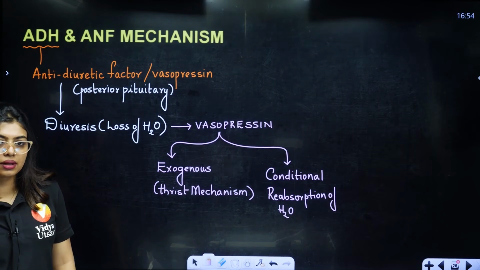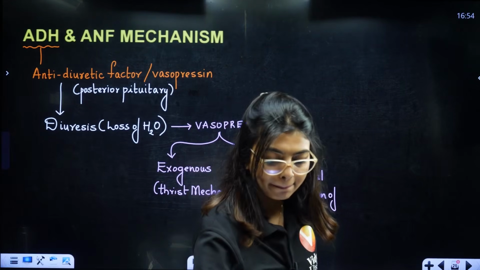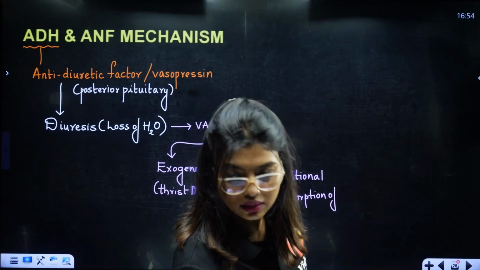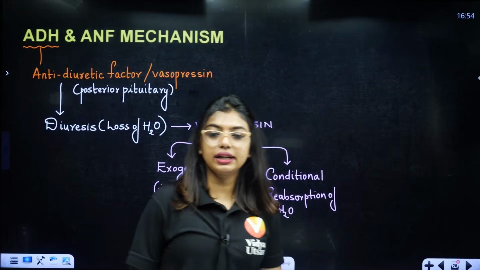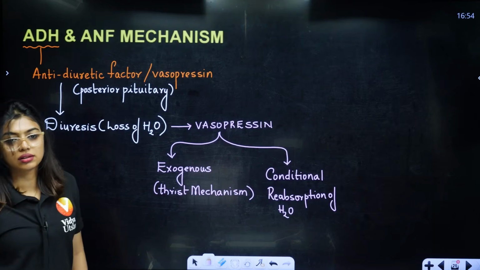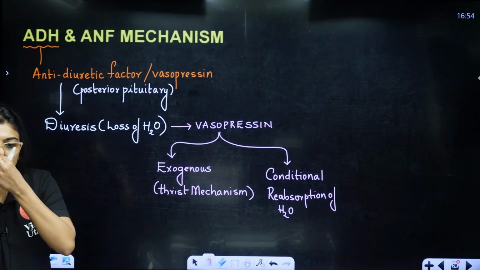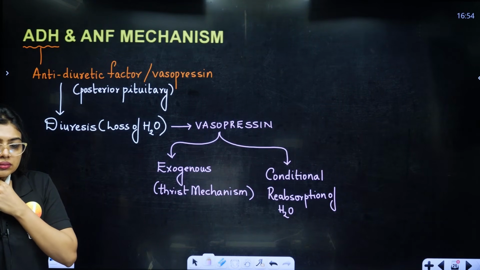Understood? Yes, ma'am, understood. Okay, correct? Done?